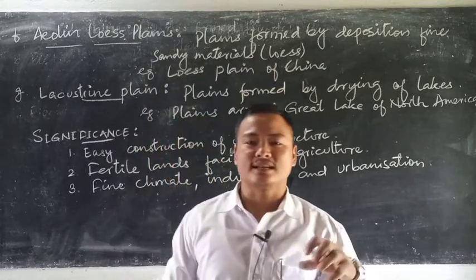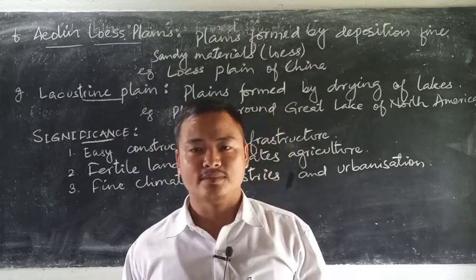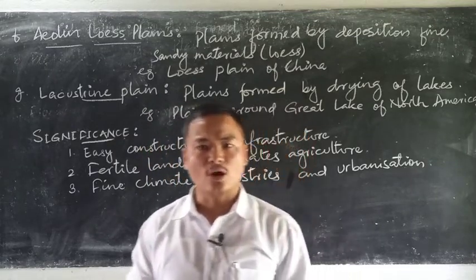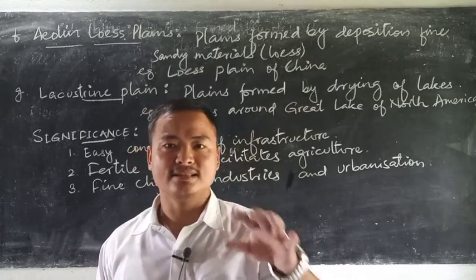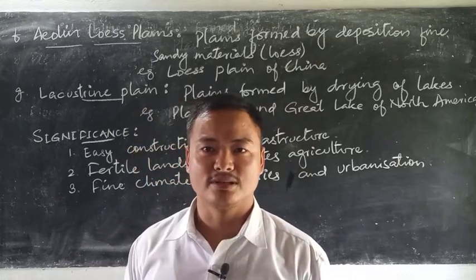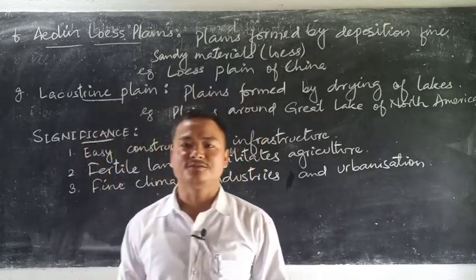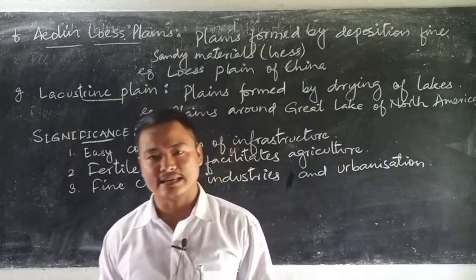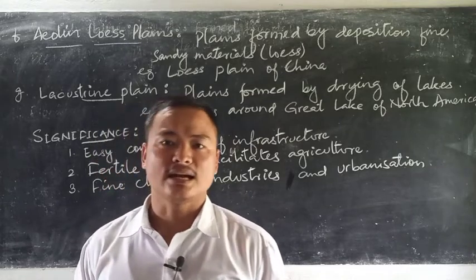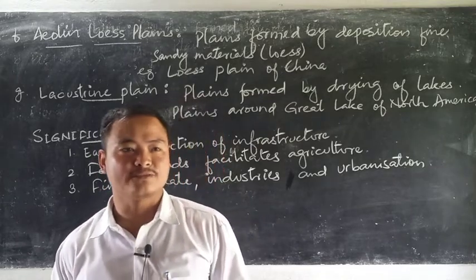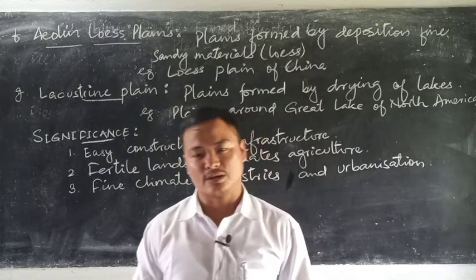These fine materials are carried by the winds, and when obstructed by some highlands, these fine materials are deposited and make the Loess Plain. For example, the Loess Plain of China is a very good example, as it covers huge and extensive areas of almost 2.5 lakh square kilometers.